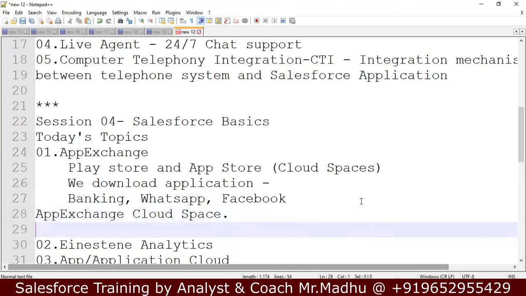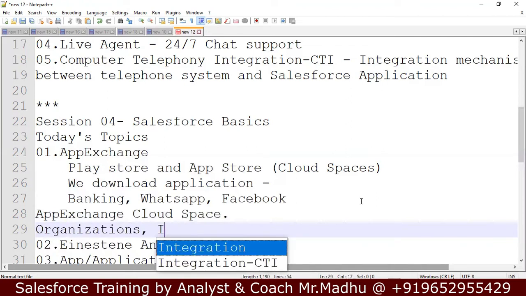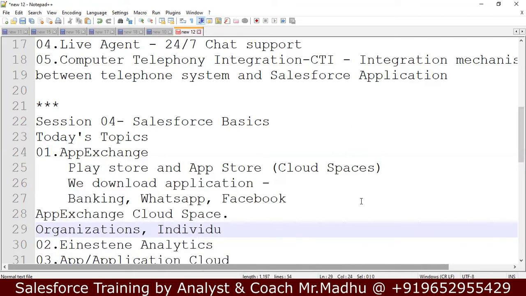So who can develop applications? Any organizations or individuals. Now we are learning Salesforce. We can develop our own application. We can design and develop any supermarket application or gaming application, and we can make that application available in the App Exchange, so that it can be downloaded by others. They can use that application.